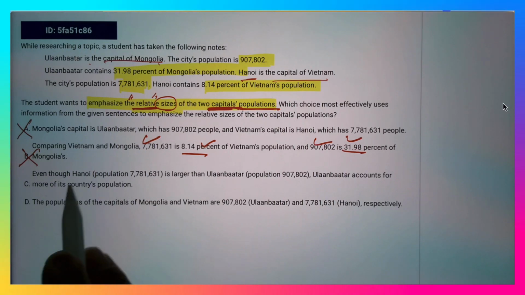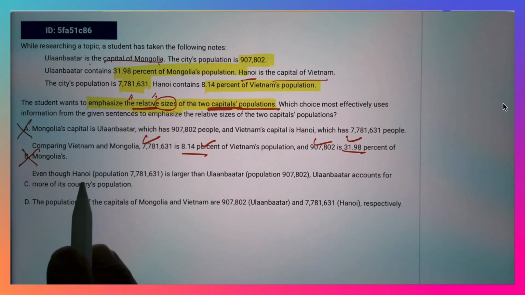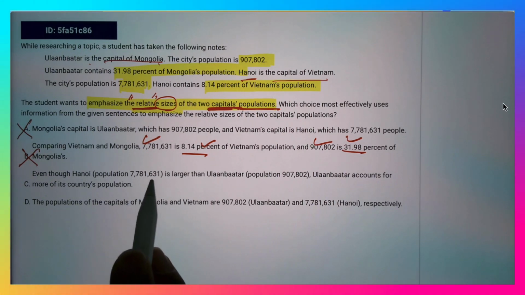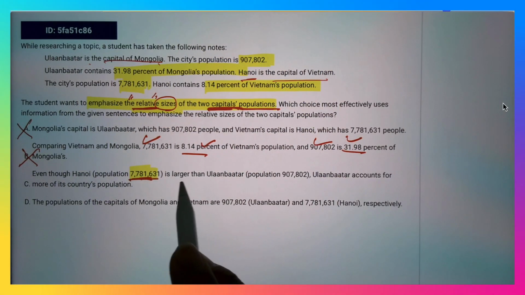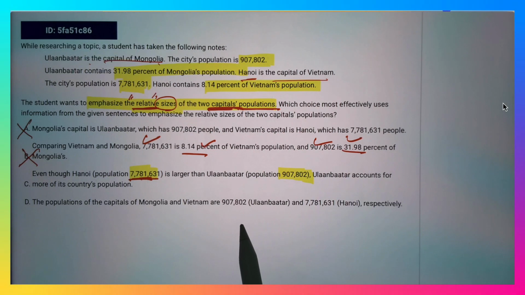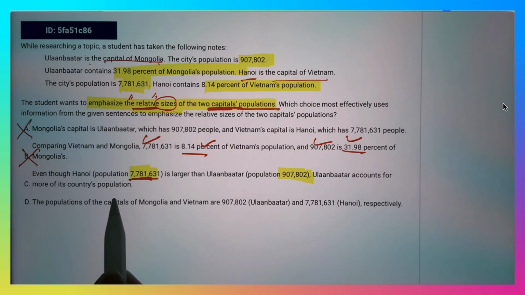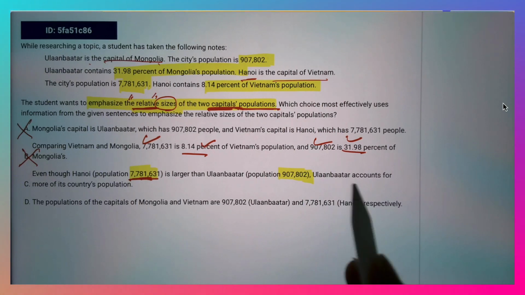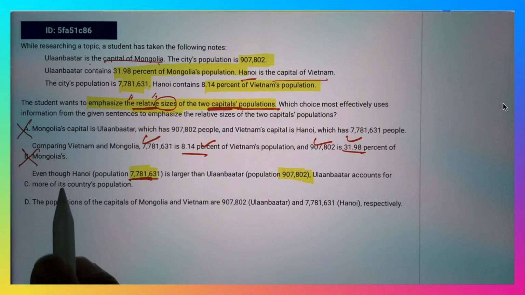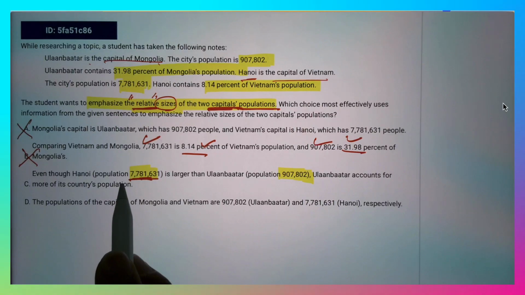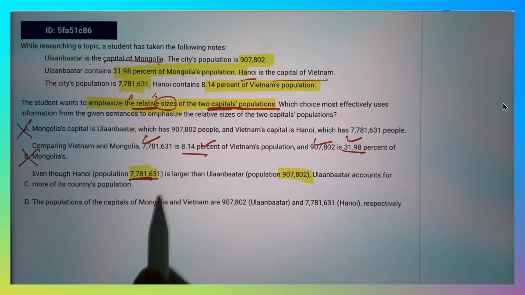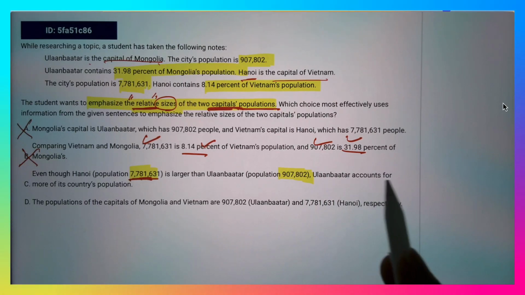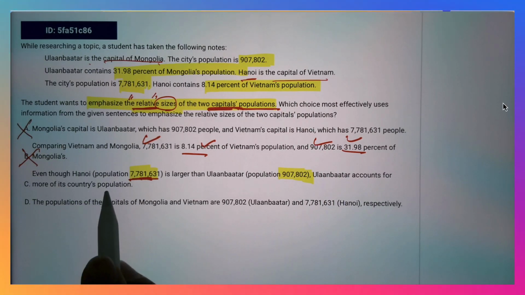Even though Hanoi, which is the capital of Vietnam, it mentions the population here, and it's larger than the Ulaanbaatar population. Ulaanbaatar accounts for more of its country's population. That's good, because not only do we talk about the relative size of the population between two capitals, but also that Ulaanbaatar accounts for more of its country's population.